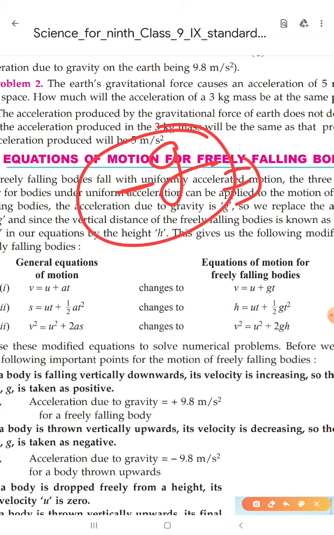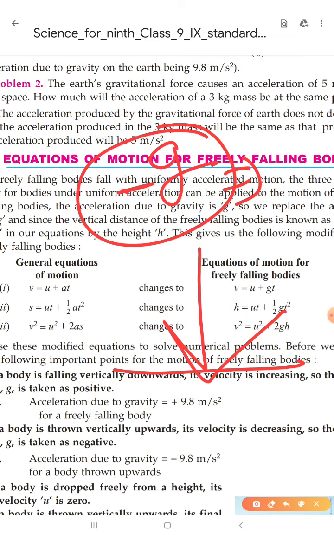In the second case, when the body approaches the earth, in every second the speed of that body increases. Per unit time, it increases its speed by 9.8 meter per second. It means that there is an acceleration involved with that object. That acceleration is called acceleration due to gravity, and it will be positive.